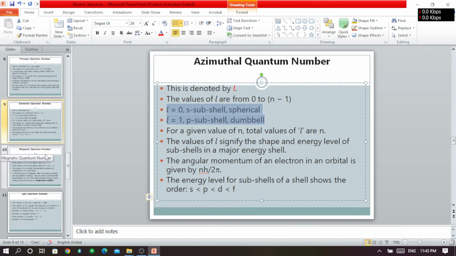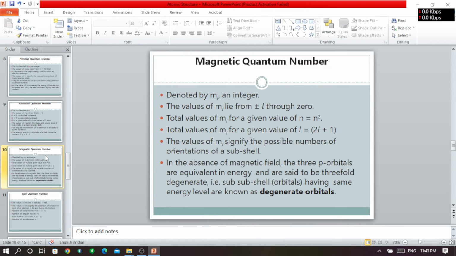The next important number is the magnetic quantum number. This magnetic quantum number gives us information about the degenerate orbitals. The number of degenerate orbitals in the s subshell is 1, which is given by this particular formula.